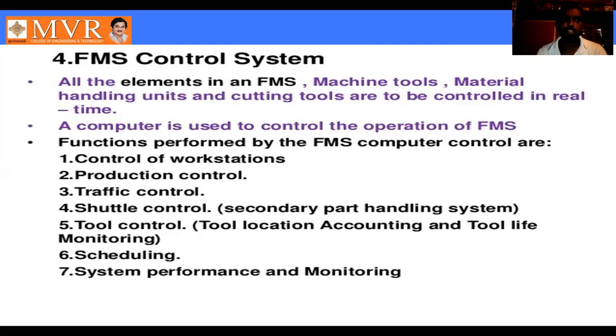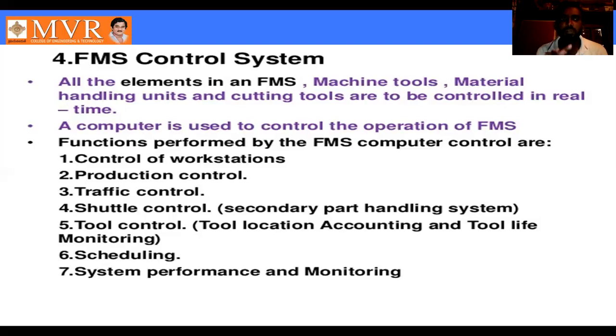So next point is system performance and monitoring. System performance is also very important. When the system is not in a perfect way, when the system is not working and the operation is not good, we can see disturbances in the total production. So that is the major one. And monitoring is also very important. You can check the total monitoring of the operations also. So these are the different